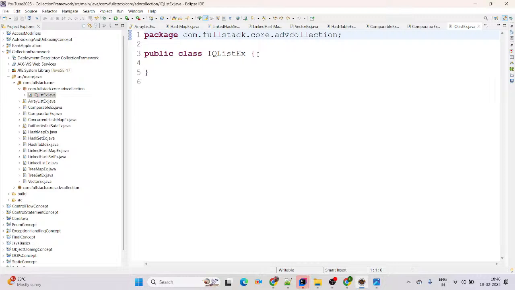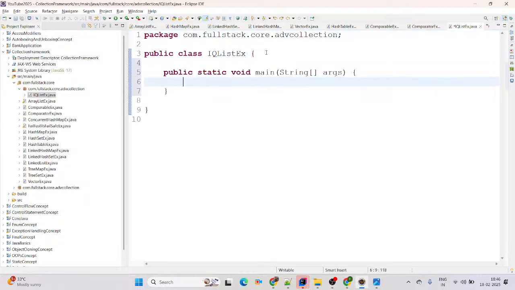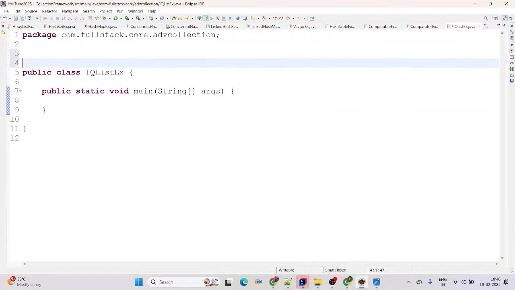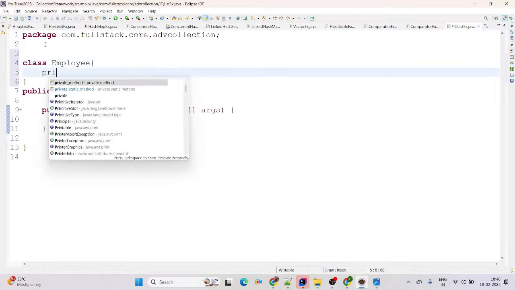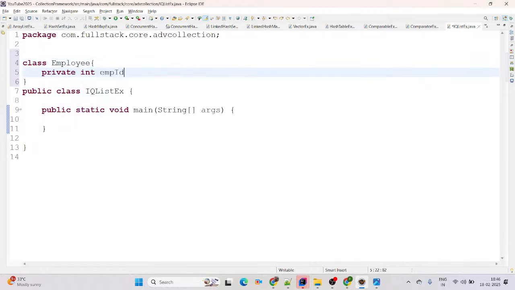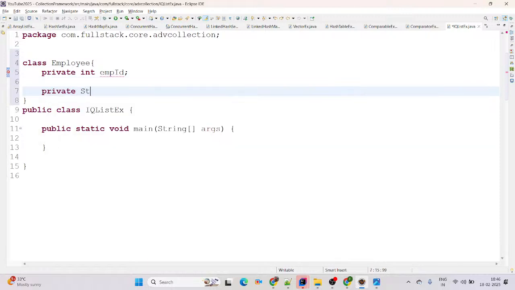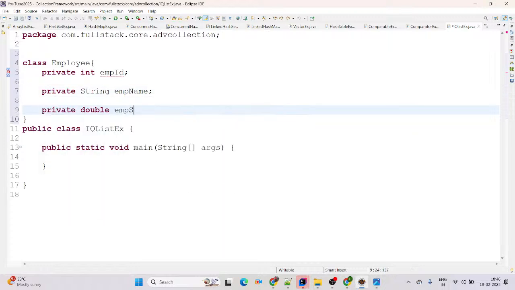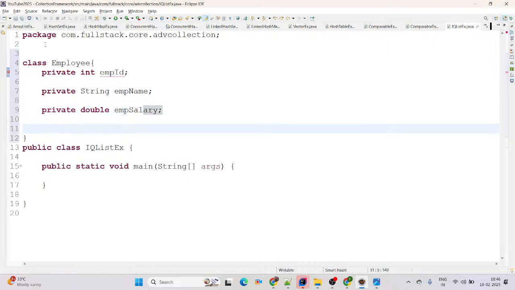Now click on finish and create the main method. Using Ctrl M, it will maximize the size of the screen. Simply use a class name, I'm giving Employee. Employee has fields: private int empId, private String empName, and private double empSalary. For the time being, I'm just adding 3 fields: ID, name, and salary. If you want, you can add more fields as well.